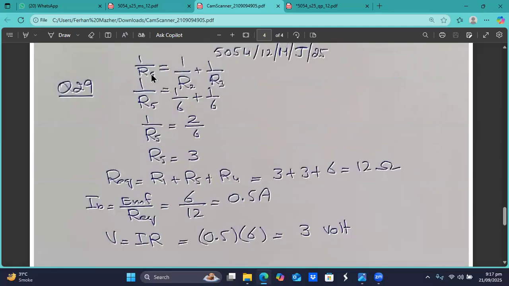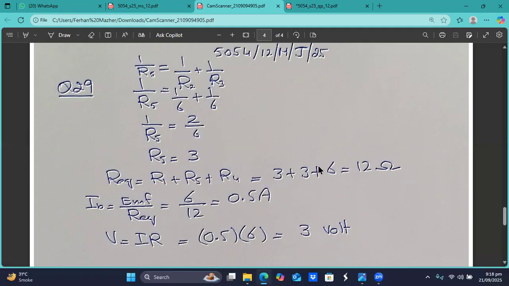First of all, 1 by R5 will be equal to 1 by R2 plus 1 by R3. So 1 by R5 will be equal to 1 by 6 plus 1 by 6, which is 2 by 6. So R5 will be equal to 3 ohm. Then that R1, R3, and R4 are in series with each other, so their sum will be 3 plus 6, that is 10 ohm. So the total resistance of this whole circuit will be 12 ohm.